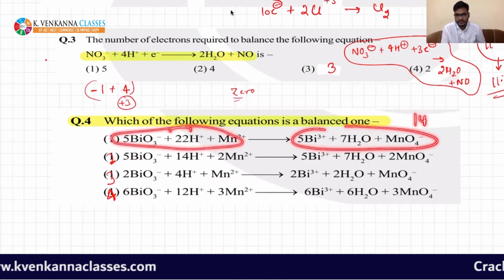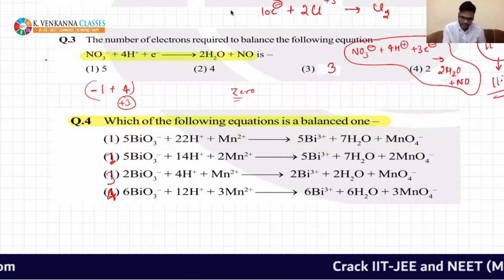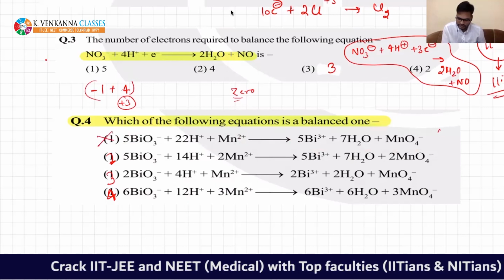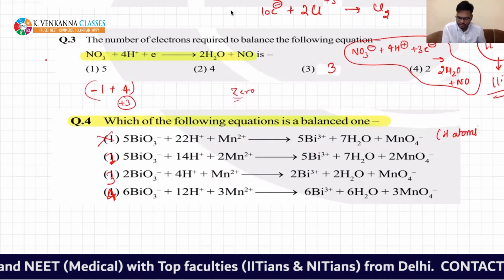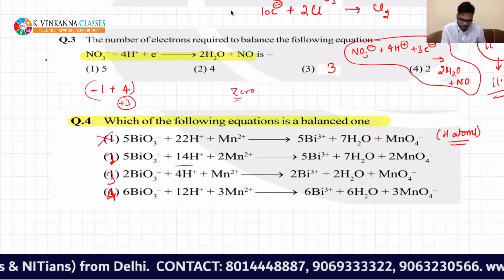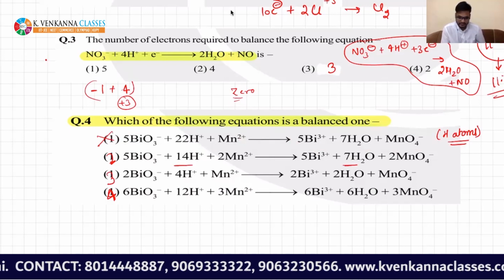You cannot take this one in the exam. This is suicidal. At least we should have this much understanding that hydrogen is not balanced. Check H atoms. I have checked only H atoms, they are not balanced. This is 14 also, this is also 14, that's okay.